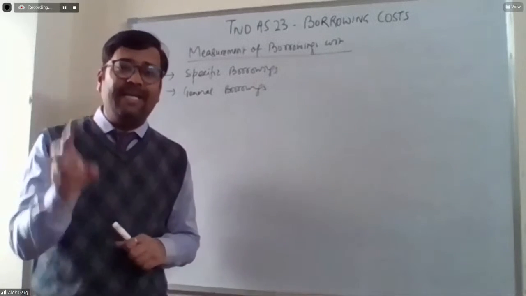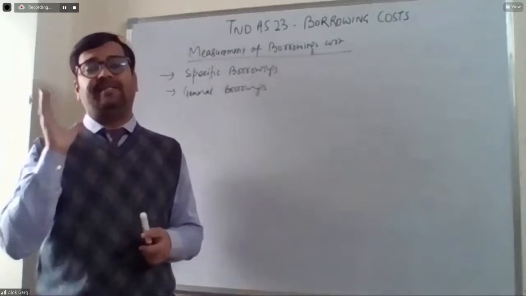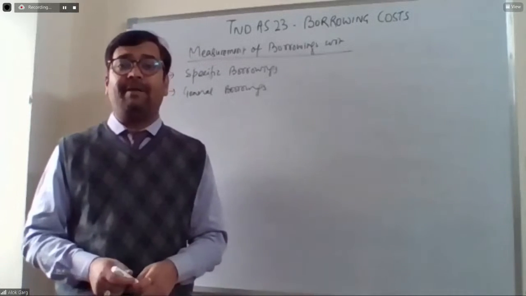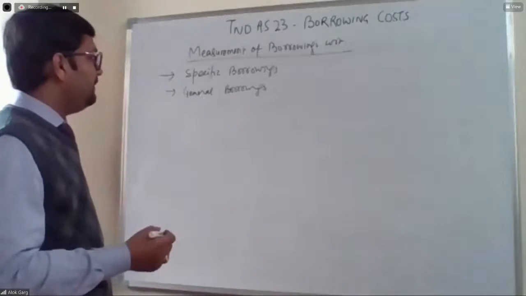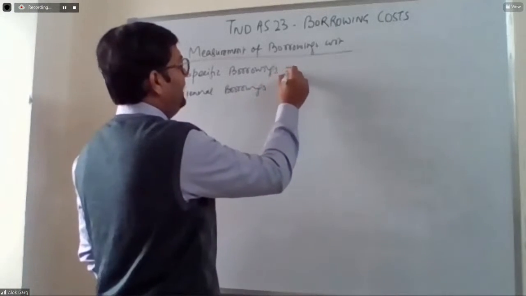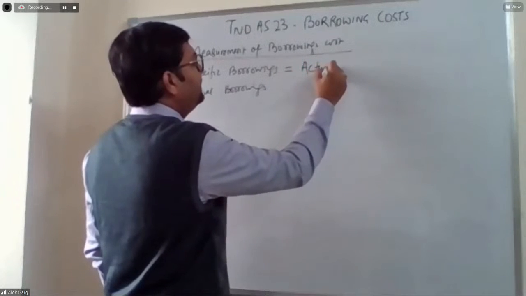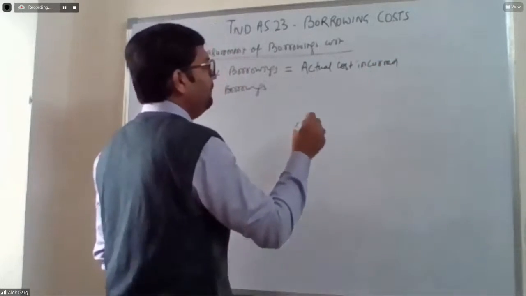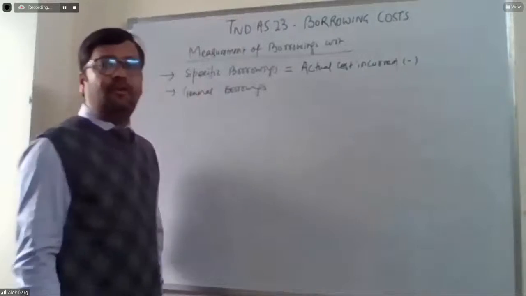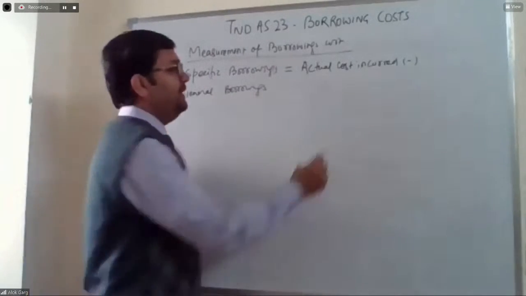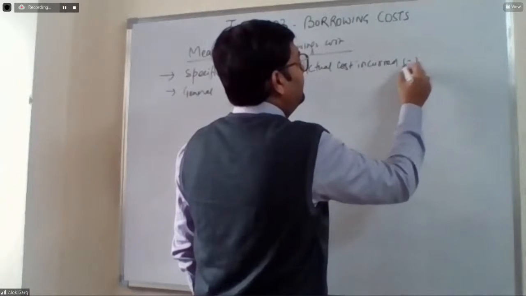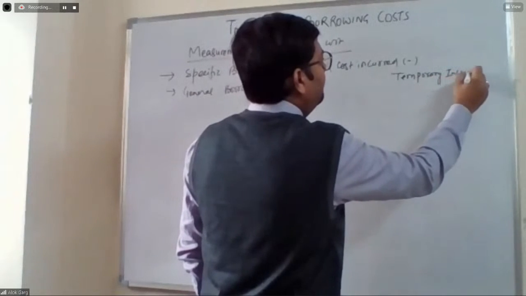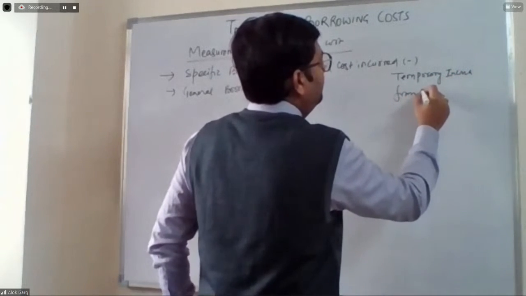Means the borrowing has been done specifically for a particular asset. So life is very simple in case of a specific borrowing. So what is the borrowing cost which is going to be capitalized in case of a specific borrowing? In case of a specific borrowing, the borrowing cost which is going to be capitalized is equal to actual cost incurred minus temporary income from investment.